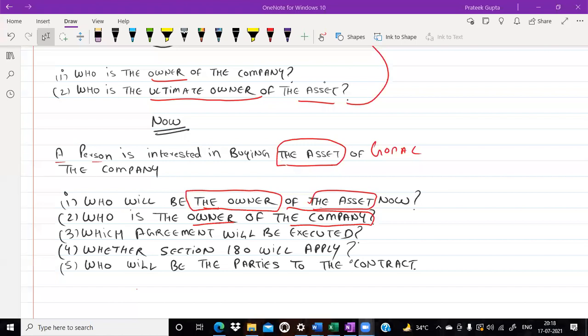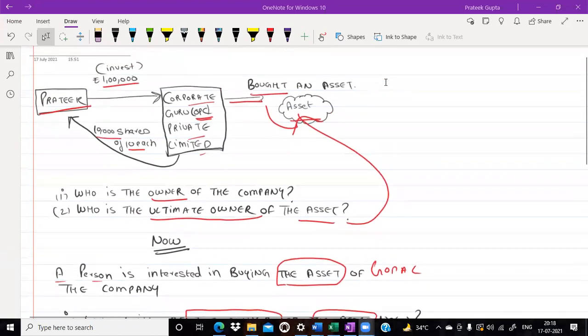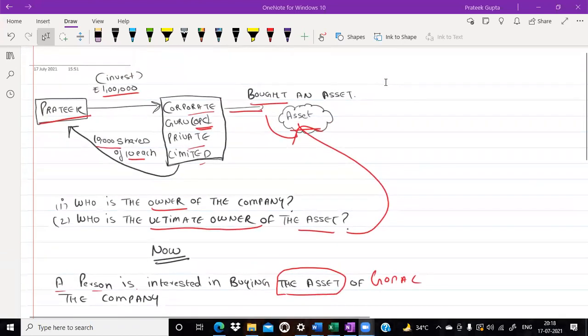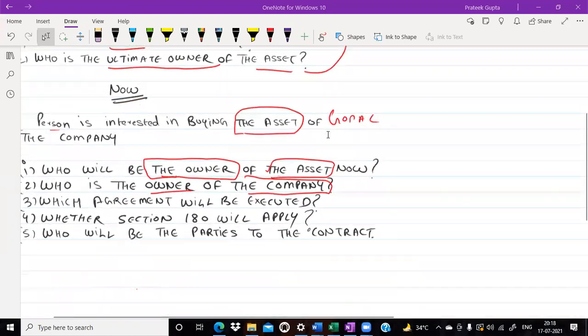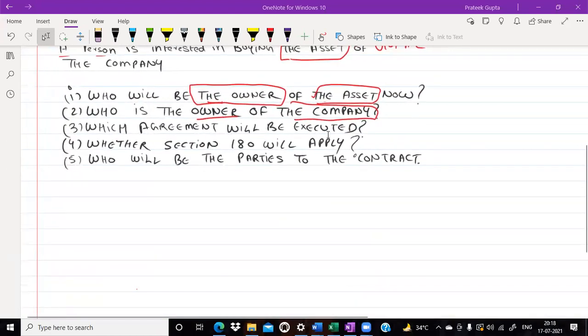He has not sold his shares in the company. The company has only sold the assets to Mr. Gopal. This is a very, very important concept which we are studying as of now. Please try to understand this. Okay, sir, no problem. Now, my question to you is that which agreement will be executed in this case?